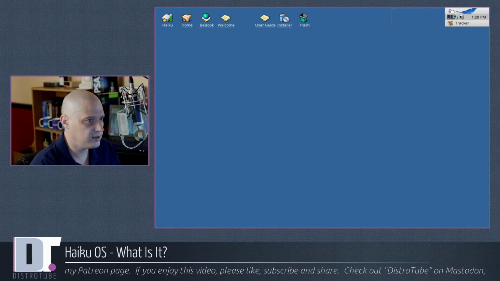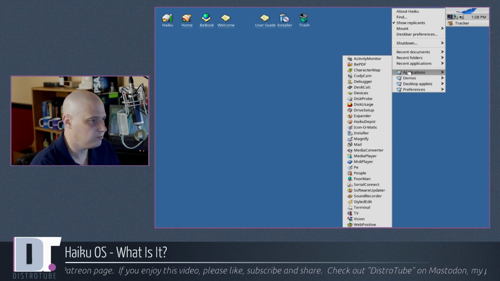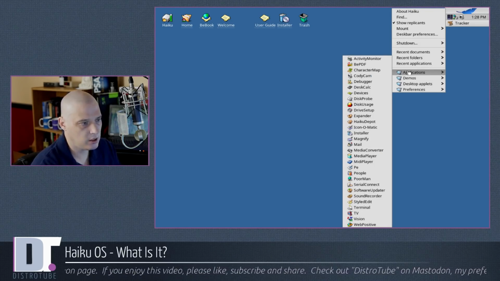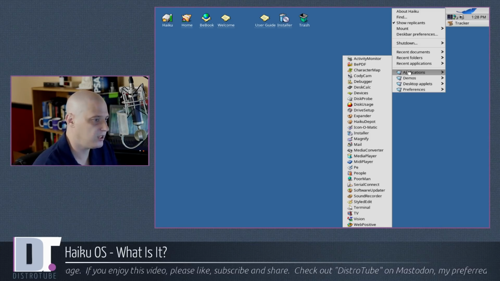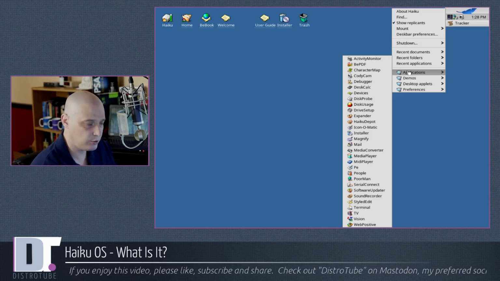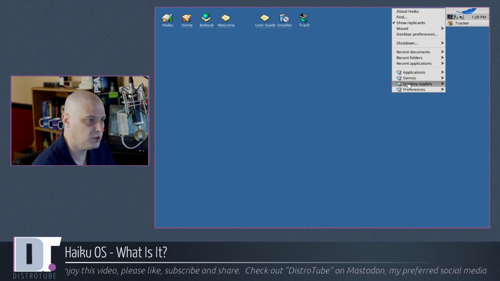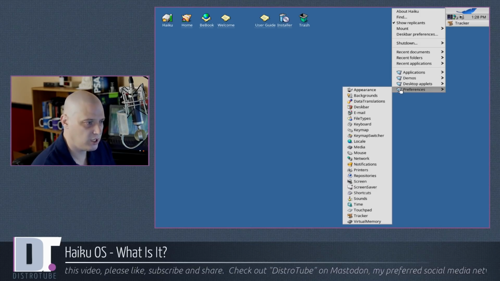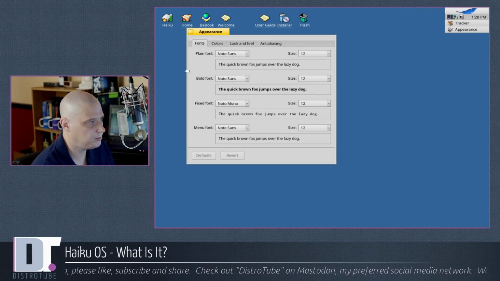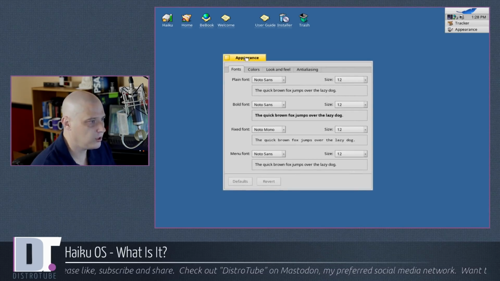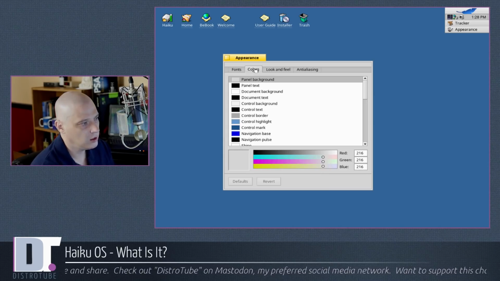As always, I like to check out backgrounds and icon sets and stuff like that on any Linux distros I review. Obviously, Haiku OS is not a Linux distro, but let's see if we can play around with the appearance a little bit. Under Preferences, we do have an Appearance application. But there's no graphical stuff, no wallpapers or anything. Everything is adjusting the fonts, the font size, the font style, colors.